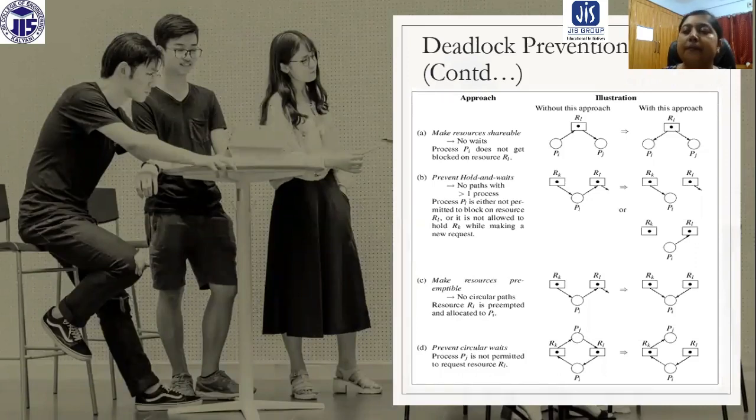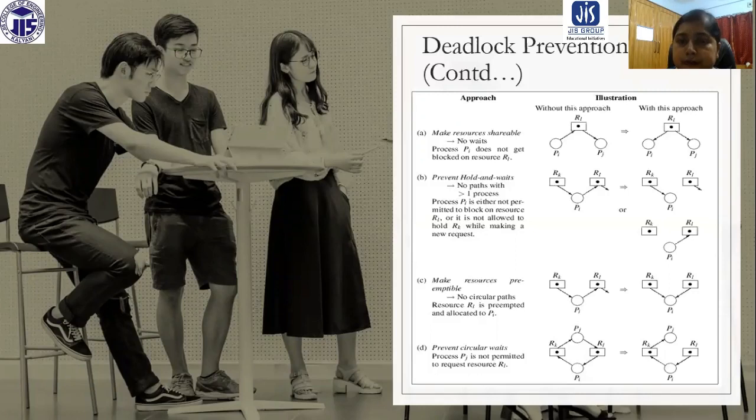So these are some solutions by which we can prevent deadlock. Basically, our approach is to prevent the necessary conditions of deadlock from being satisfied. So the first condition is mutual exclusion.